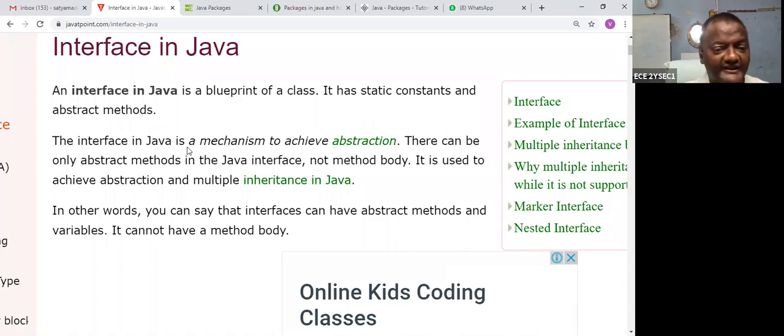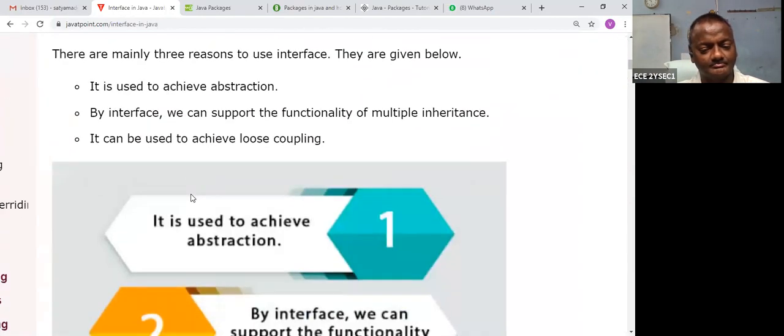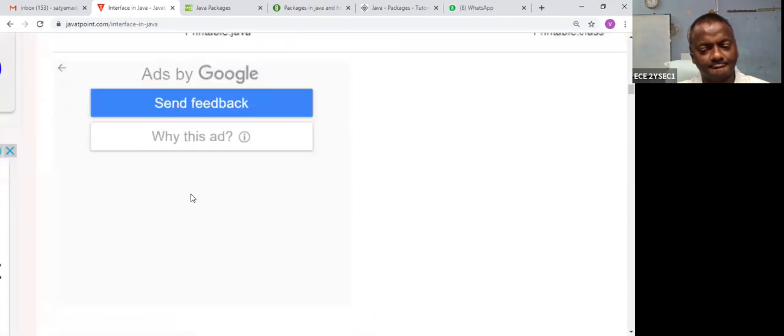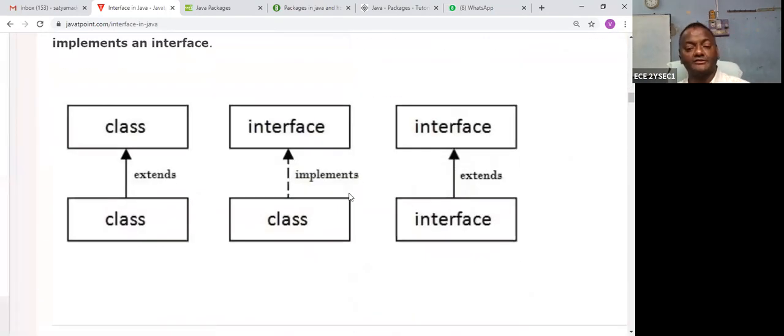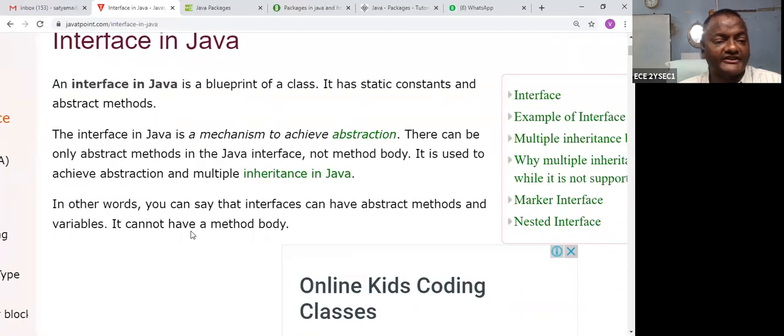Okay, this is called an interface. You can remember three important keywords. Number one, extends. Extends is used for inheritance. For abstraction, implements. In the interface, you use implements. It's a very important thing. Please remember.